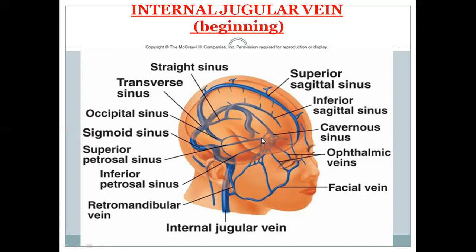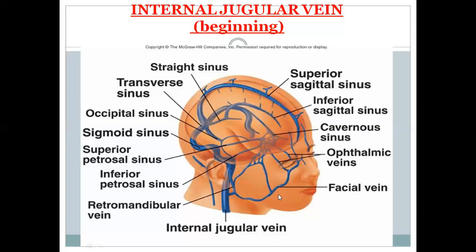The cavernous sinus is drained by the superior petrosal sinus into the sigmoid sinus or transverse sinus, or via the inferior petrosal sinus into the internal jugular vein. So the second tributary of the internal jugular vein is the inferior petrosal sinus, and the facial vein.